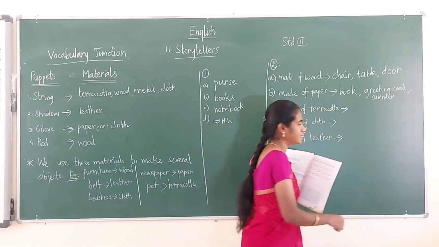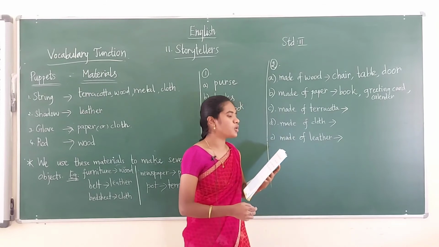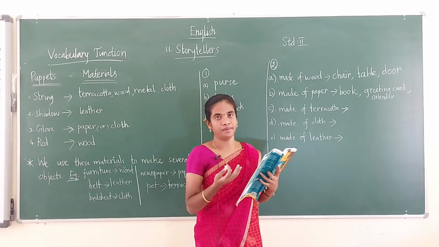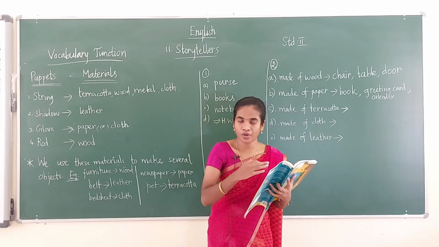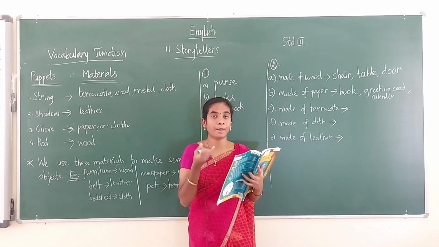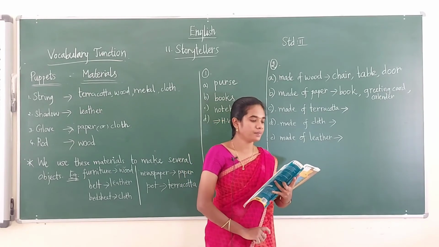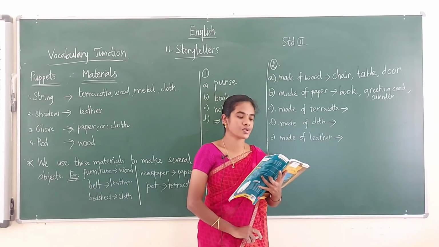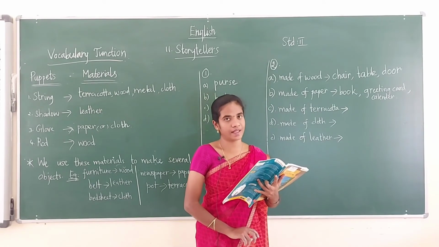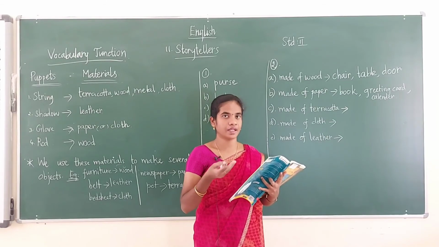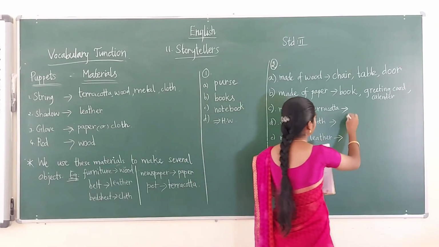The next, circle the names of the objects that are made of terracotta. I have told you about terracotta. From that we can make a pot, flower pot, vase, like that, I have told you. So can you tell me? That is saucer, pot, vase. So from terracotta we can make these things: saucer, then pot, then vase.